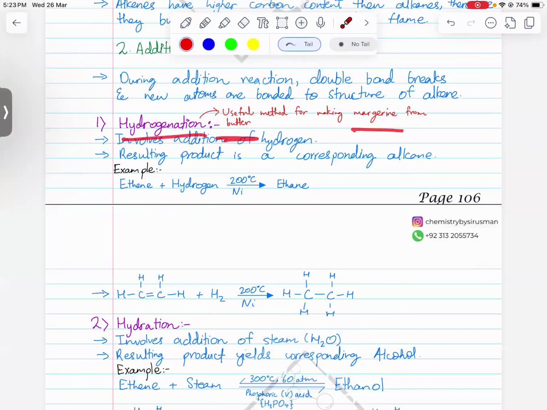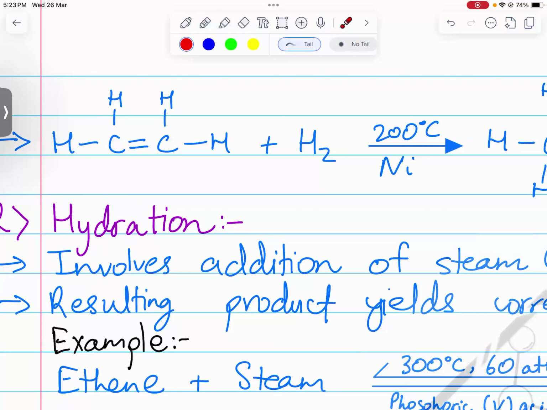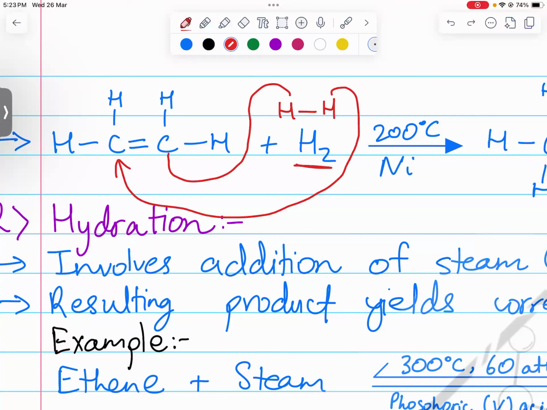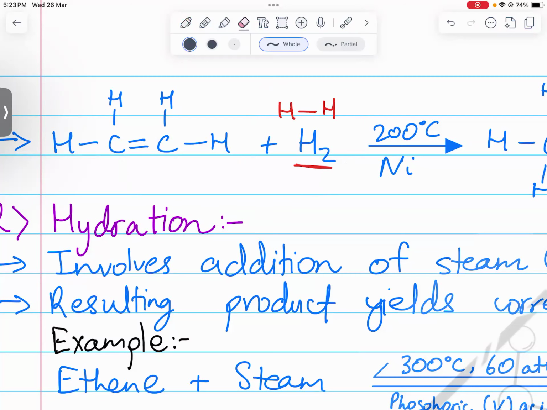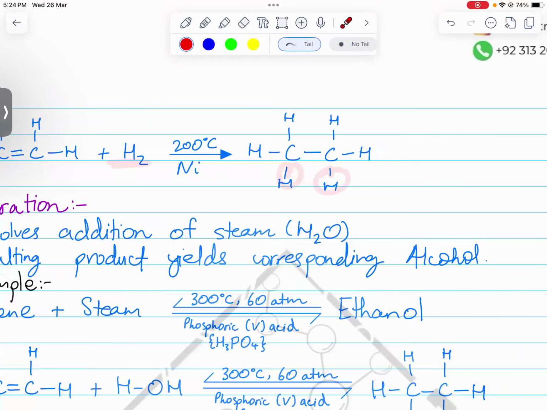If you look at this reaction closely, the reaction is very simple. What happens is there are two hydrogens, H2, right? One hydrogen joins one carbon, the other hydrogen joins the other carbon, and this double bond breaks. Because one of the bonds breaks from the double bond, each carbon now has a valency which it can use to join with a new, separate hydrogen, and this is how the two hydrogens have joined. You just need 200 degrees Celsius temperature and nickel as catalyst.